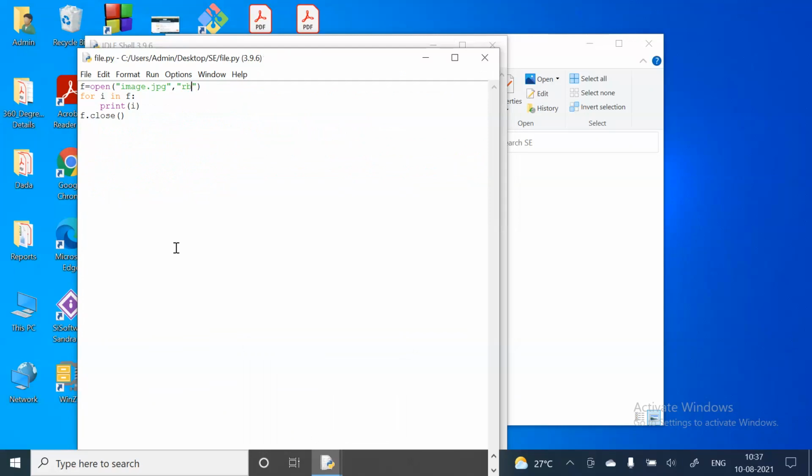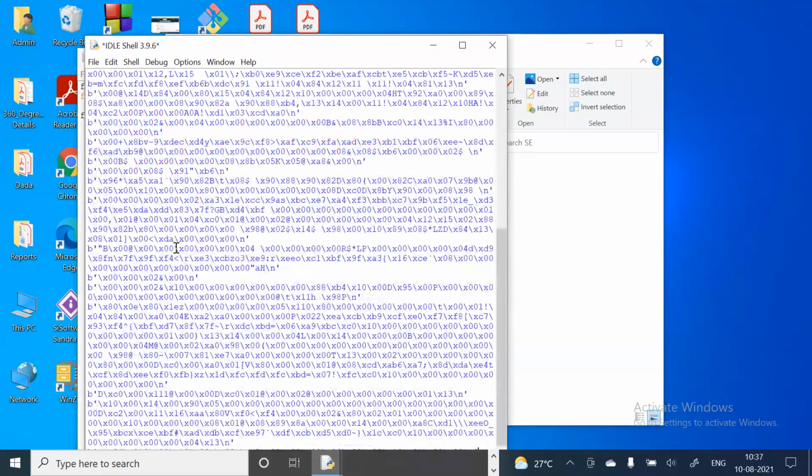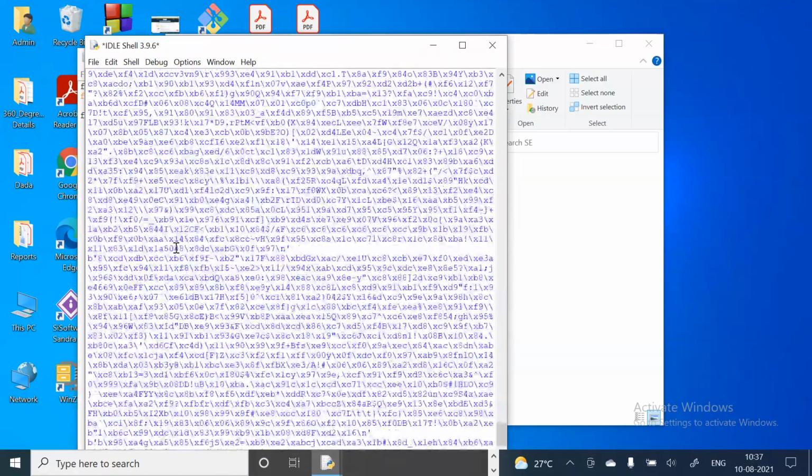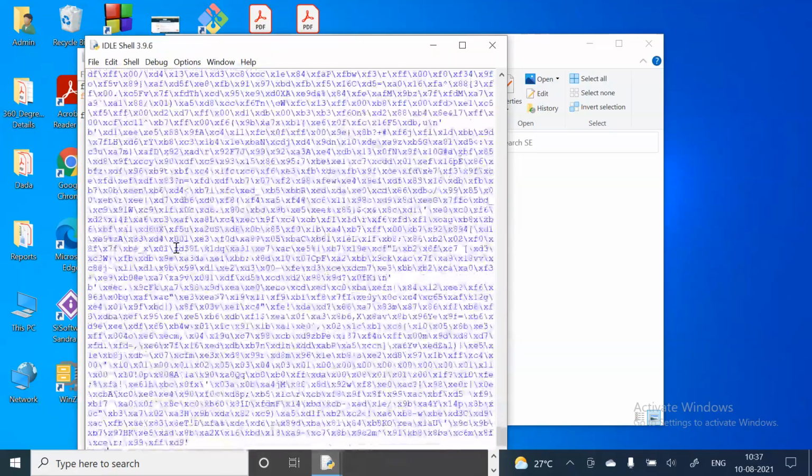Then maybe this will work. Just save it, run it. You can see this is a file. So whatever is that image, this image has these hex values, right? But whatever these values are, I don't understand them, and I am also not understanding which image this one is. So how do I understand this one?